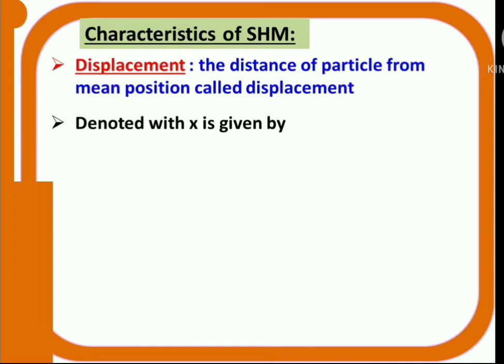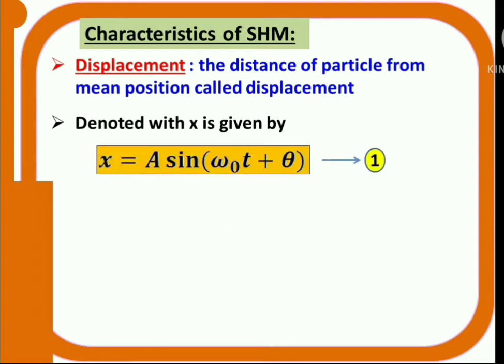Displacement means the distance of the particle from the mean position, and the displacement increases as it is moving from the mean position and it is maximum at the extreme positions. The maximum displacement from the mean position is called amplitude. Amplitude means the maximum displacement of the particle from the mean position.